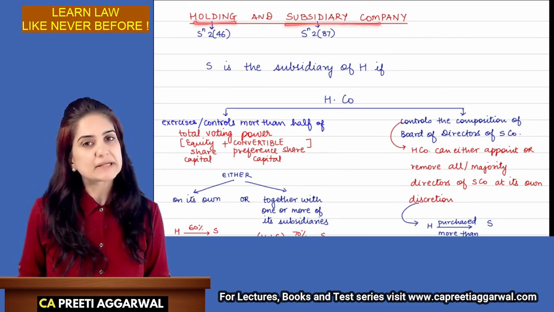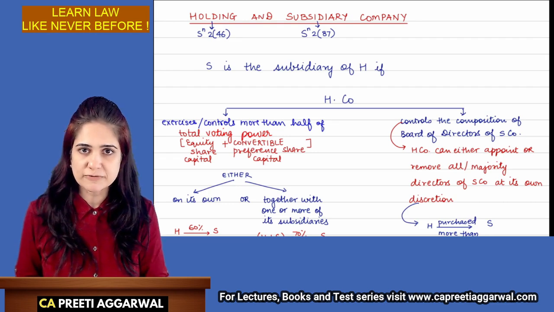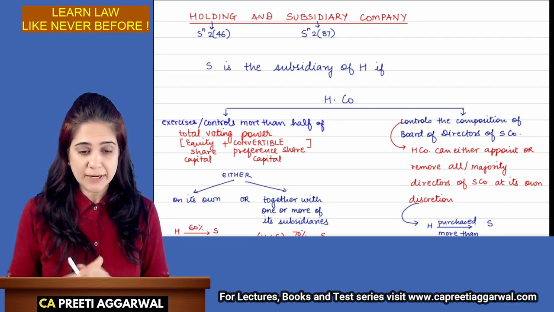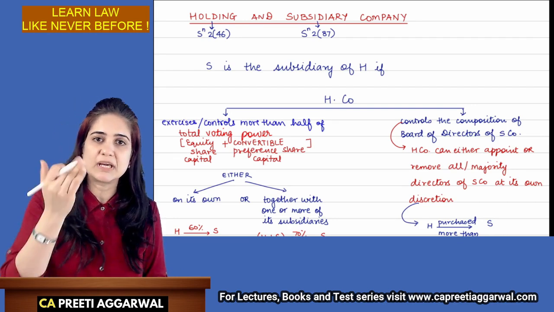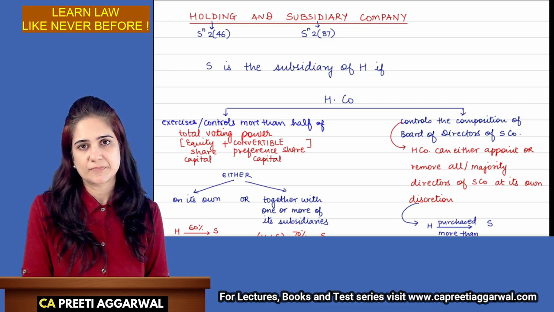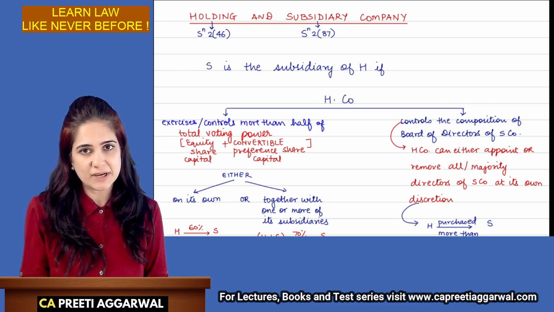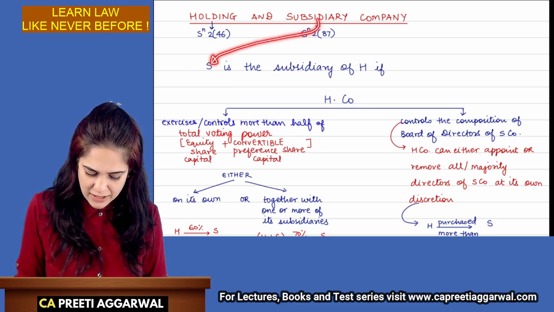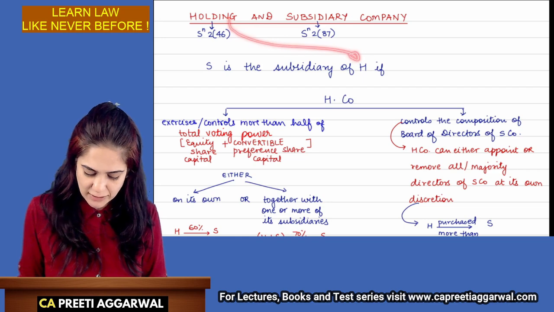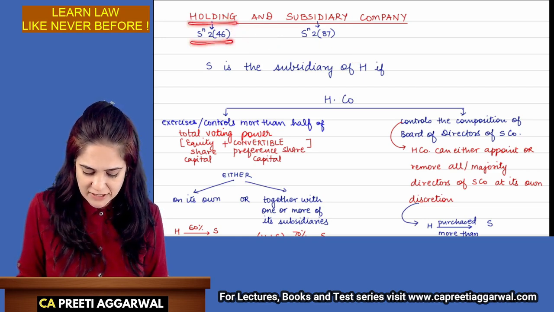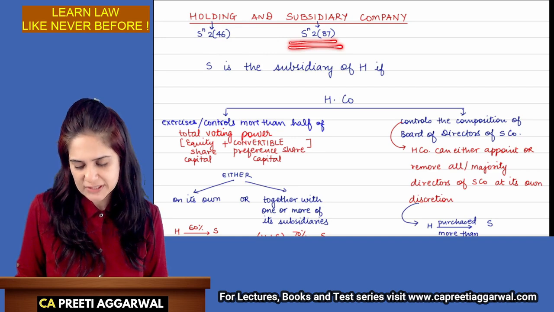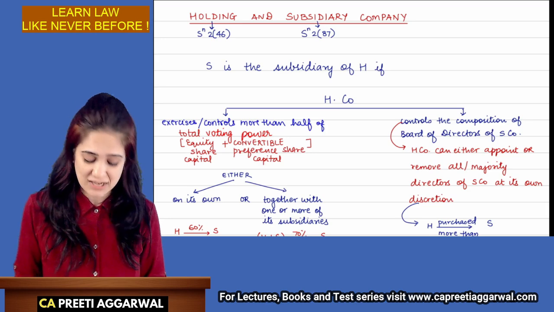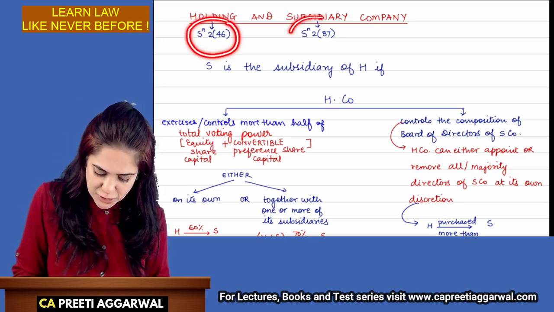Holding and subsidiary, it is some concept which you are already aware of. The Act does not define a holding company properly. It only says that I am a holding company if you are my subsidiary. So I need to know what is a subsidiary company. I have classified subsidiary as S and holding I have mentioned as H. Holding is defined under Section 2, Clause 46. Subsidiary under Section 2, Clause 87. Is it important for exam? Yes. Section 2, Clause 46. Section 2, Clause 87.